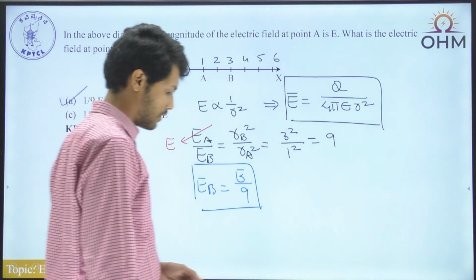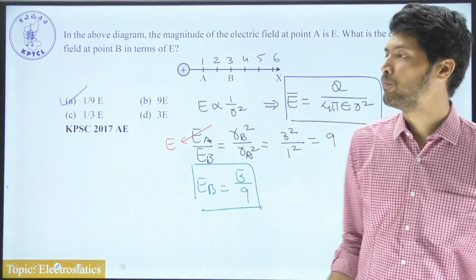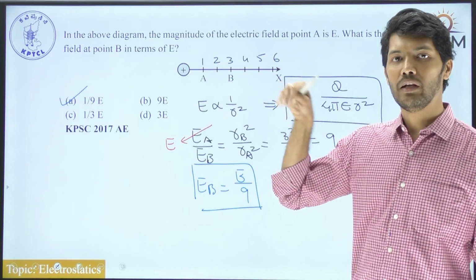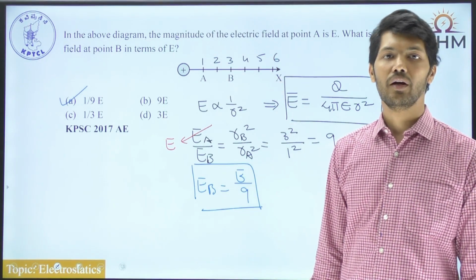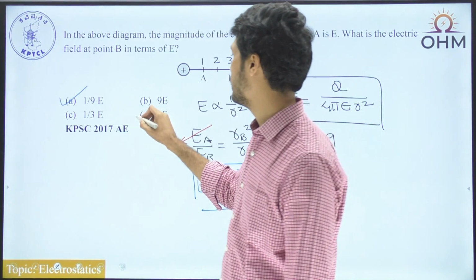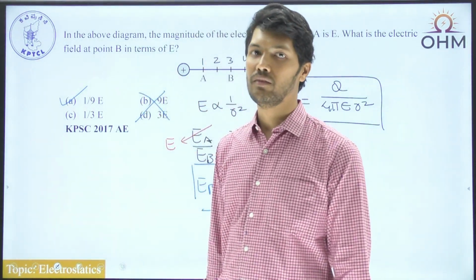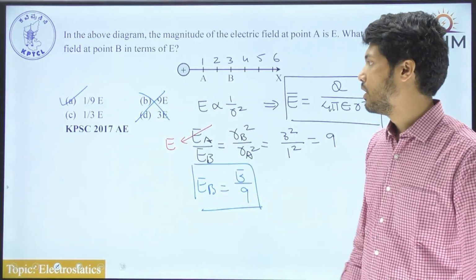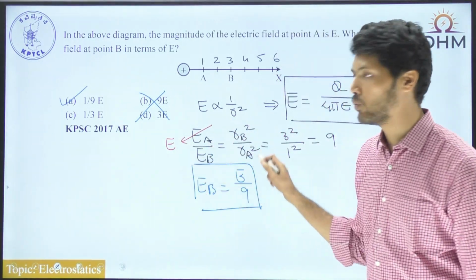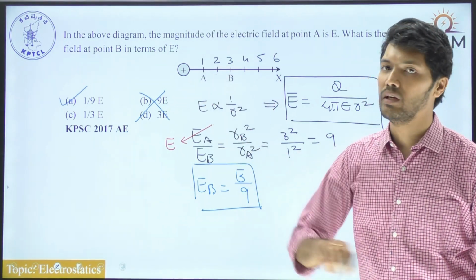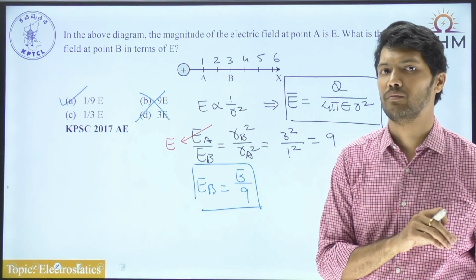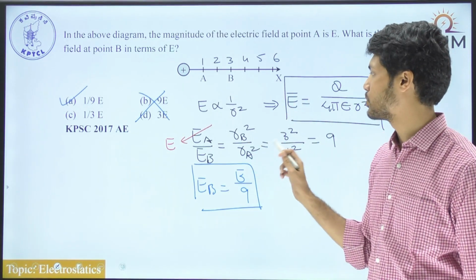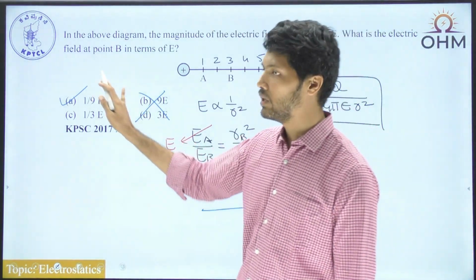Okay. See, even if you don't know the concept, if you understand the basic idea that as you're moving away from the charge, field intensity should reduce, then options B and D are wrong answers, because options B and D say that at a far away point the electric field intensity is more. That cannot happen. Now if you remember that electric field is proportional to 1 by R square, then definitely you'll mark the answer as A. But if you don't remember that formula, at least you have to choose between A and C.